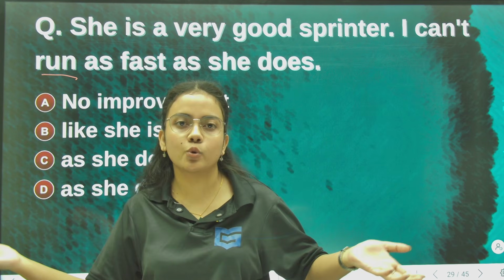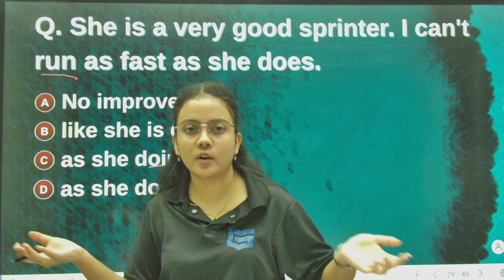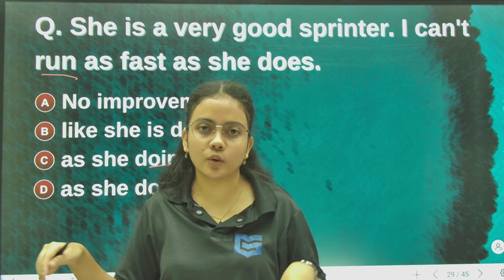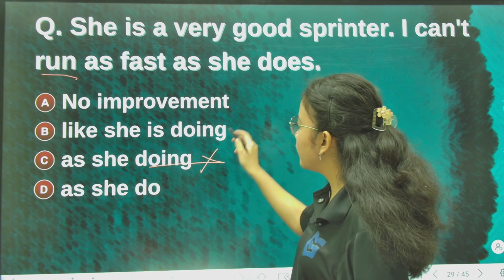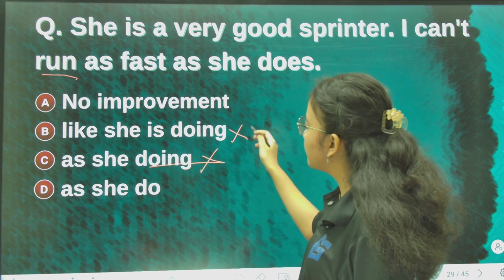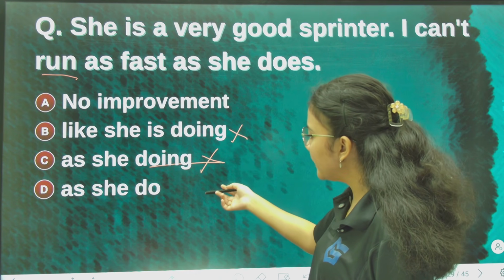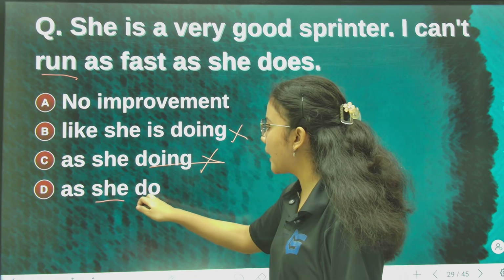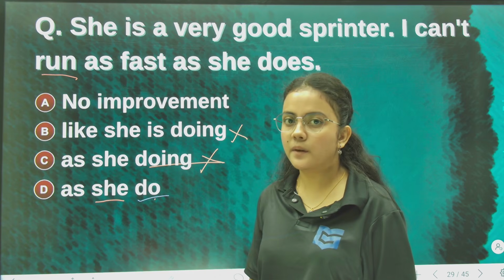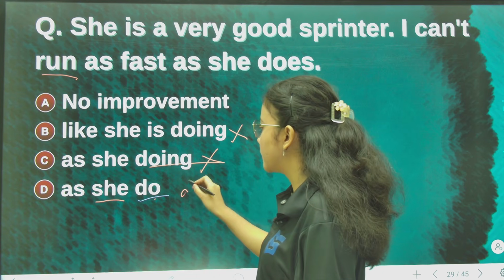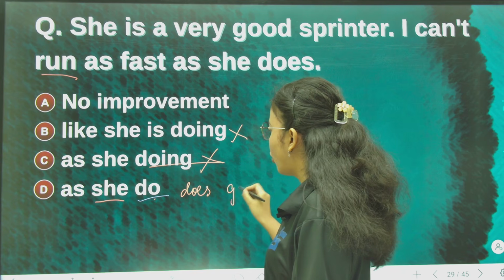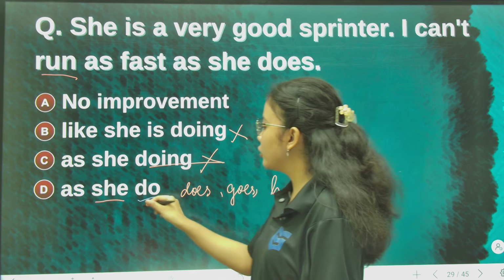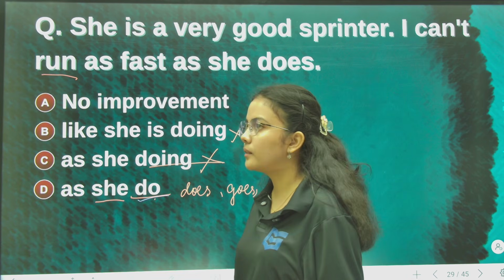It's a general truth, that I generally do. It's not something, an action being written at the moment. So continuous is not right, like "she is doing", continuous is wrong. Then with she, third person, after that we don't write do. Third person singular, after that we always write does. Does, goes, has. Okay, after third person singular we never write the base form.